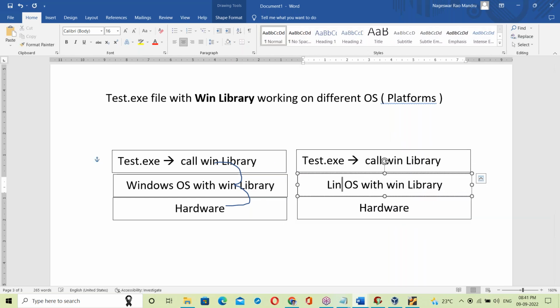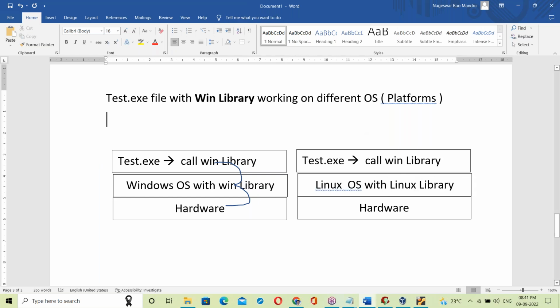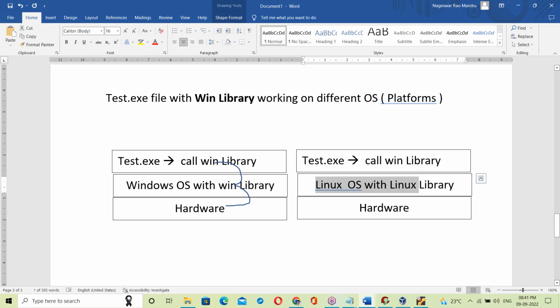Linux platform. Linux OS with Linux library. Yes, how it's working here. Now, if you try to run the same test.exe file on a Linux OS, what happens here?